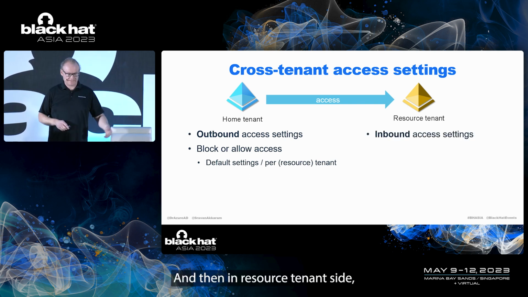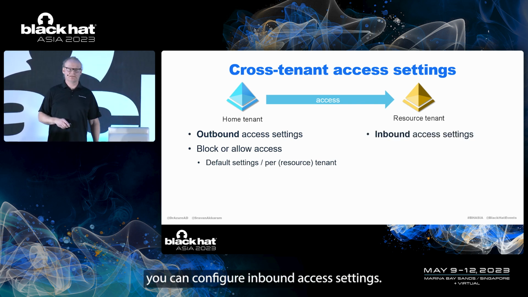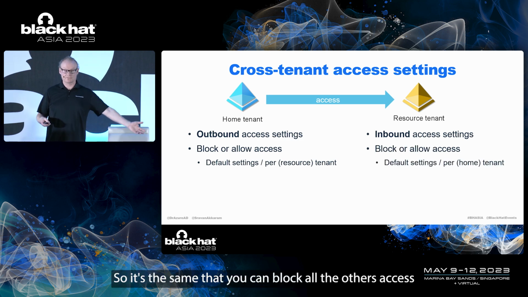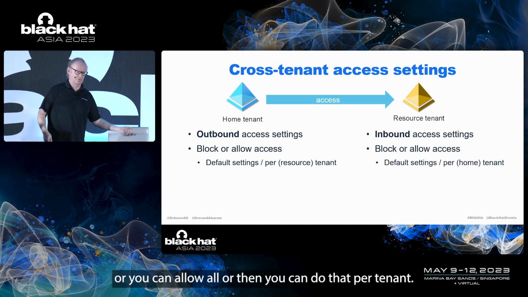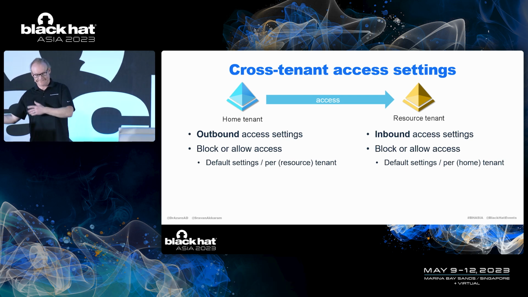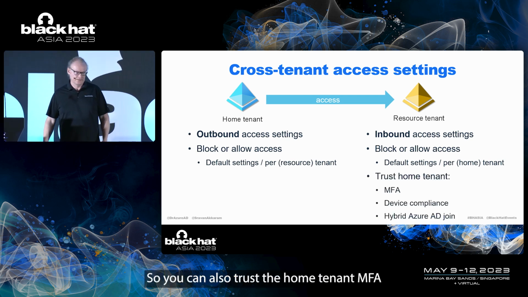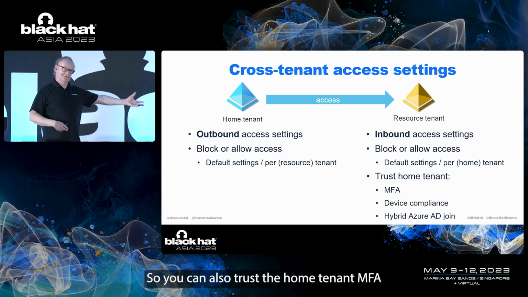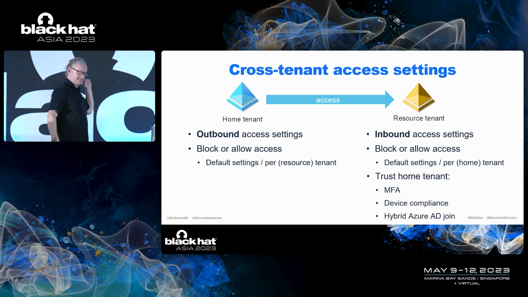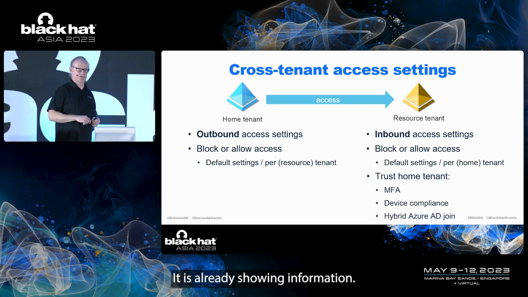And then on the resource tenant side, you can configure inbound access settings. It's the same: you can block all others' access, or you can allow all, or then you can do that per tenant. But here's a funny thing. You can also trust the home tenant MFA, device compliance, and hybrid Azure AD join information.